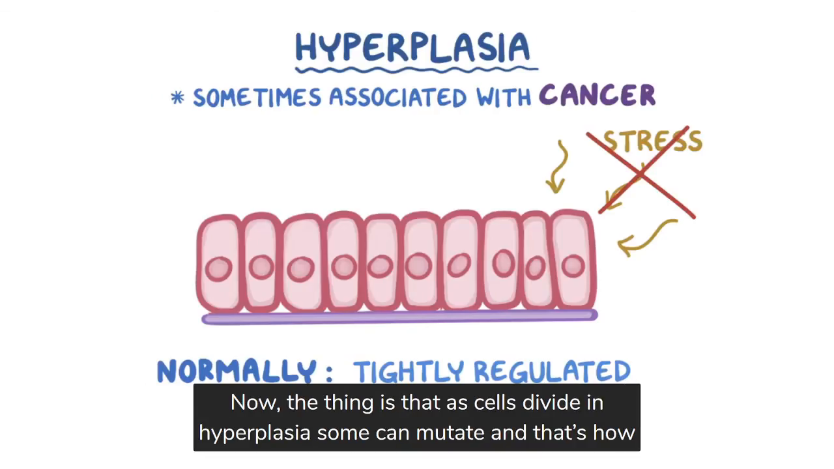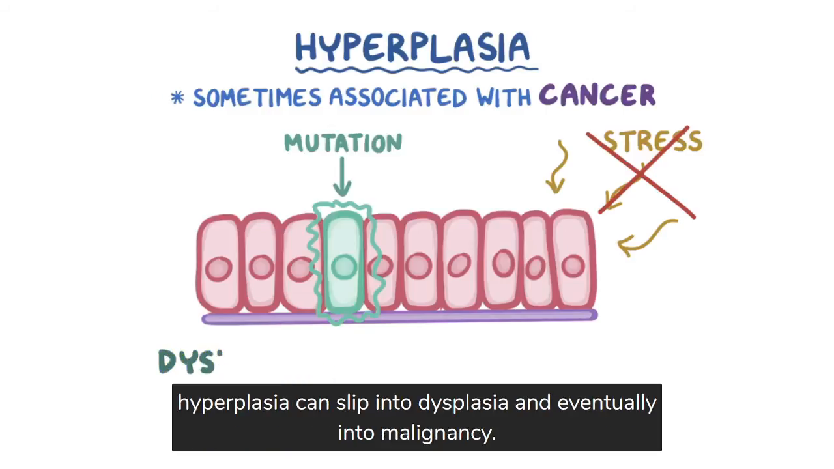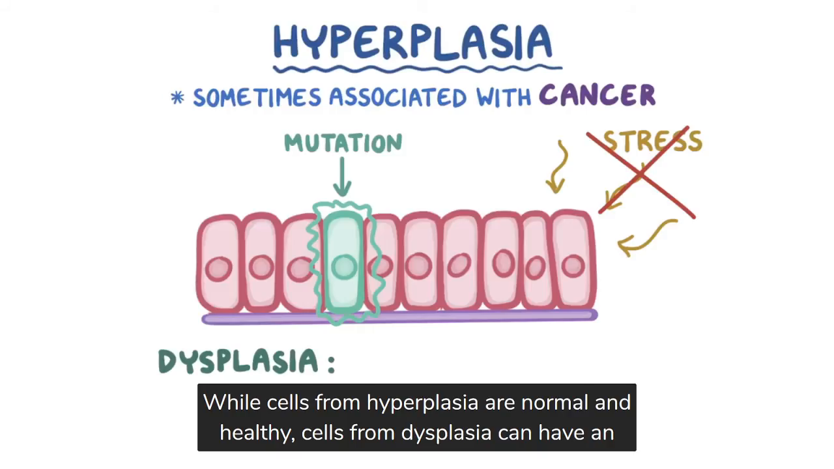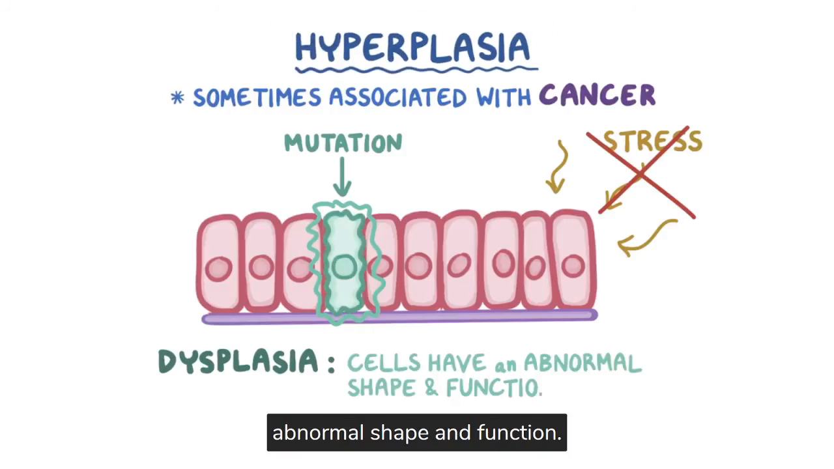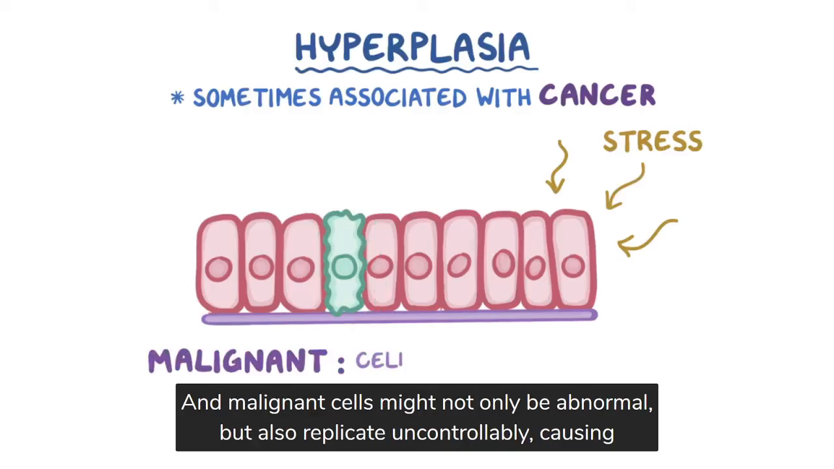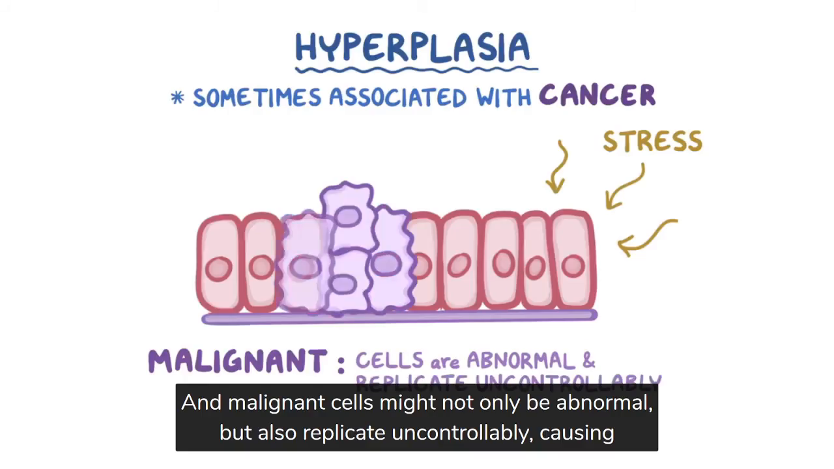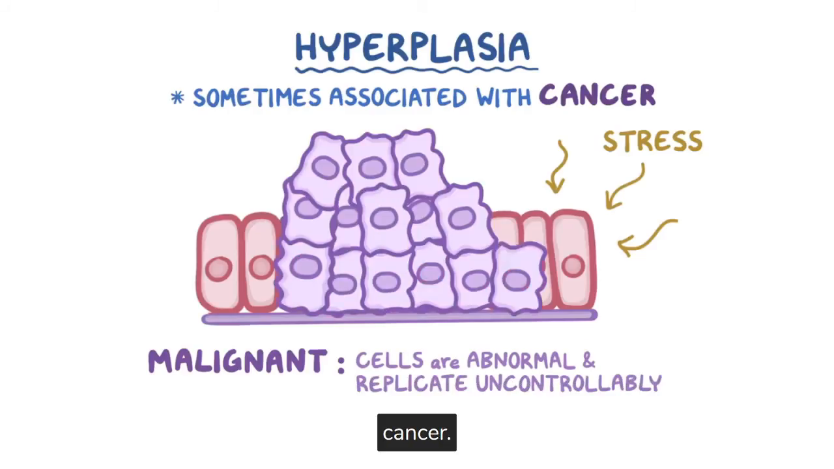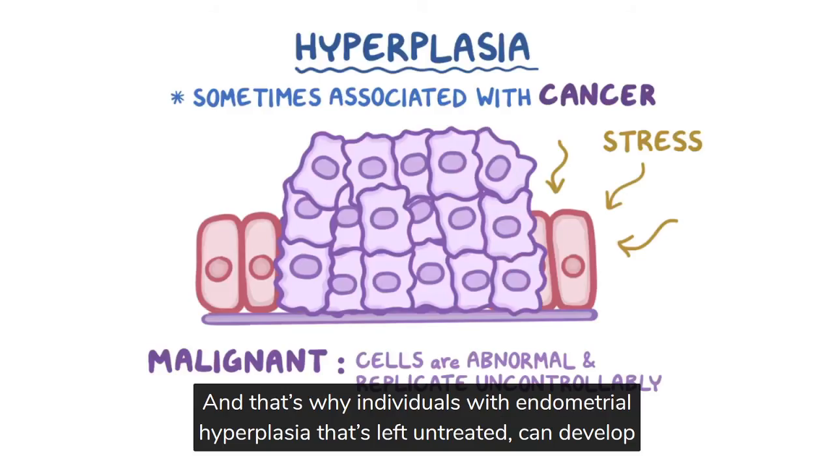Now, the thing is that as cells divide in hyperplasia, some can mutate, and that's how hyperplasia can slip into dysplasia, and eventually into malignancy. While cells from hyperplasia are normal and healthy, cells from dysplasia can have an abnormal shape and function. And malignant cells might not only be abnormal, but also replicate uncontrollably and cause cancer. And that's why individuals with endometrial hyperplasia that's left untreated can develop endometrial cancer.